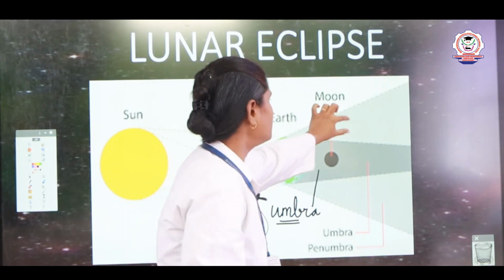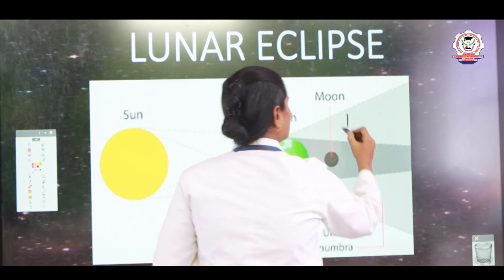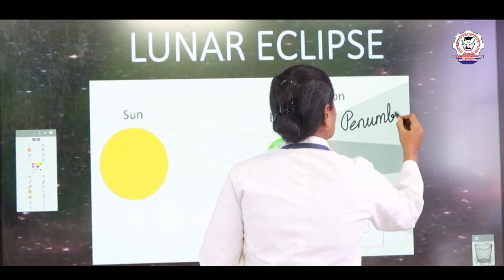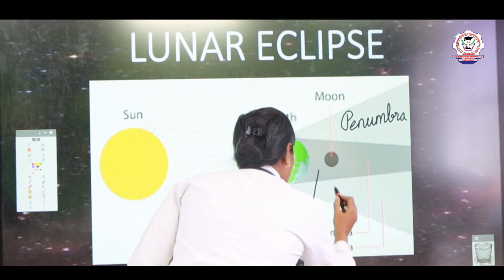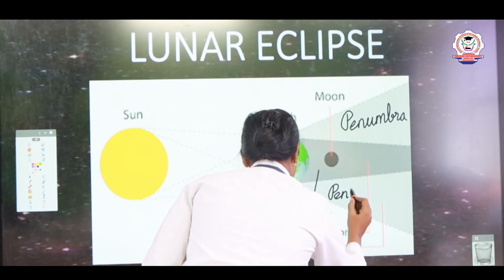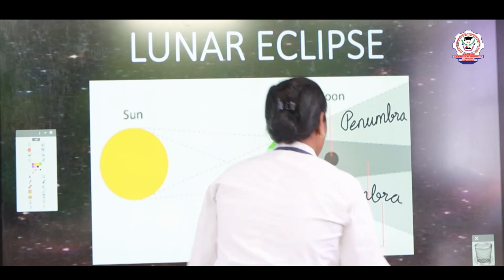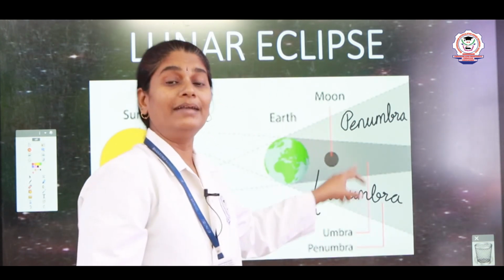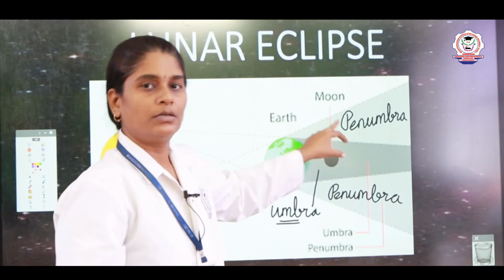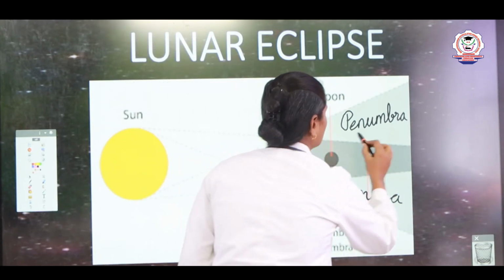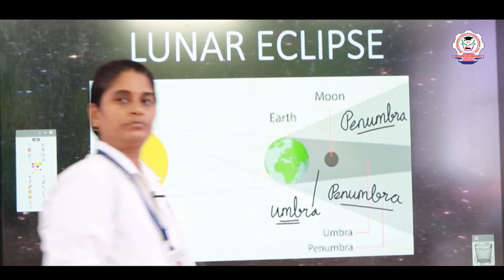This one is penumbra. Here also you can see the penumbra. Penumbra is the part that blocks some part of the light. So, this is penumbra and this is umbra.